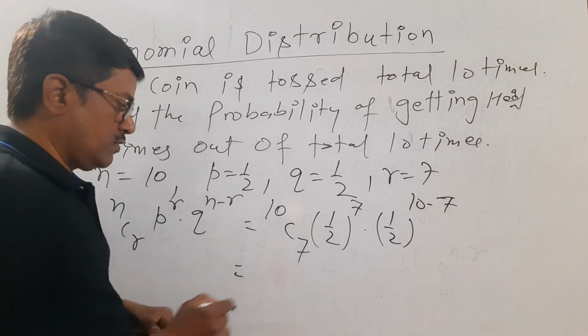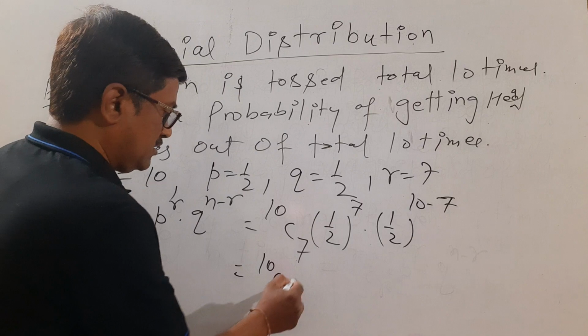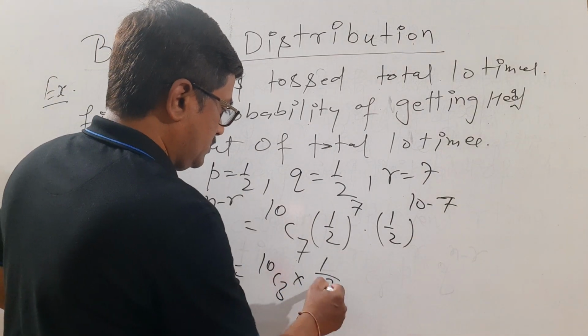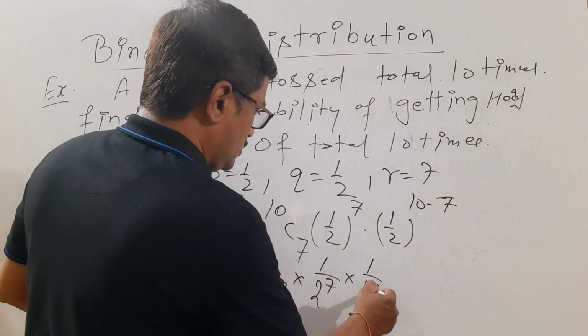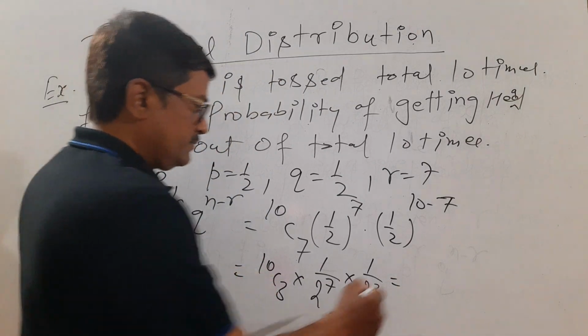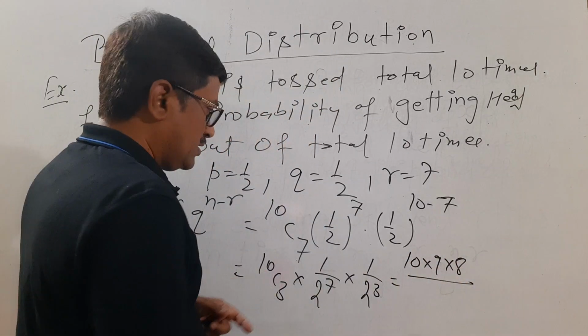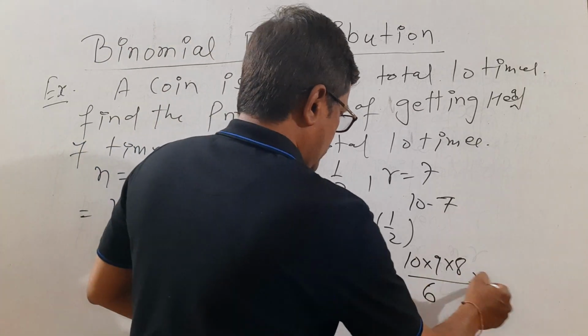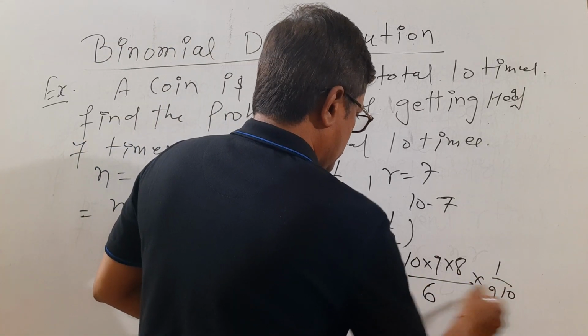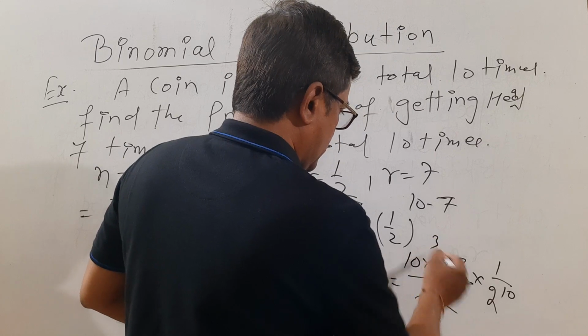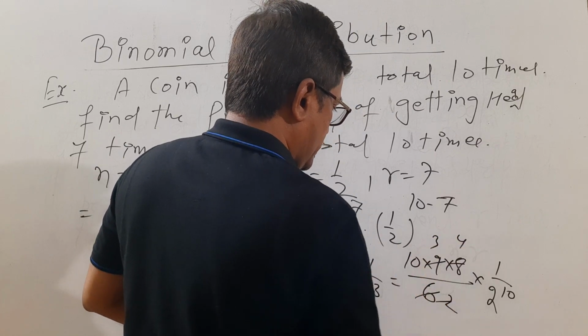You must know nCr equals nC(n minus r). So this is our 10C7 times (1/2)^7 times (1/2)^2, correct? Now simplify. So 10 into 9 into 8 upon 3 factorial, which means 6, into 1 upon 2 to the power 10. 3 2 is 6, 3 3 is 9, 2 4 is 8. Okay?